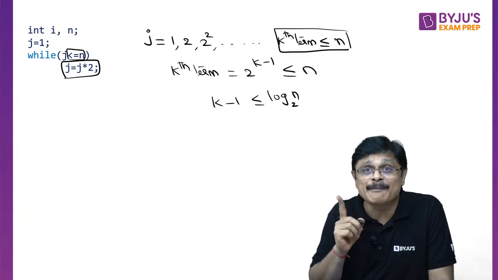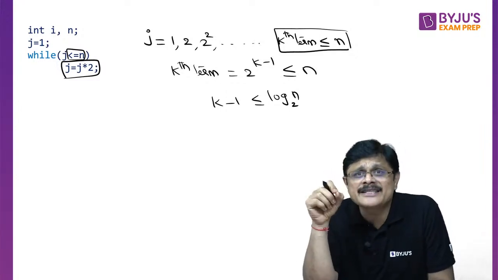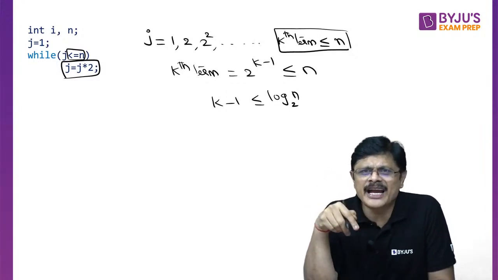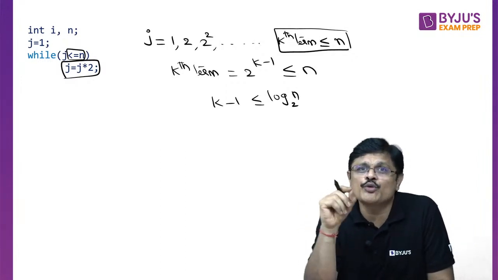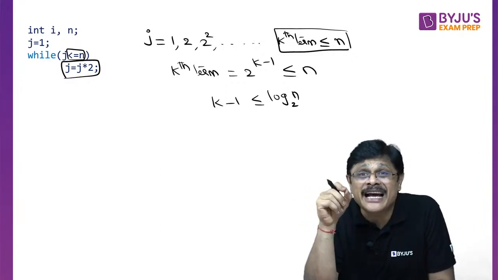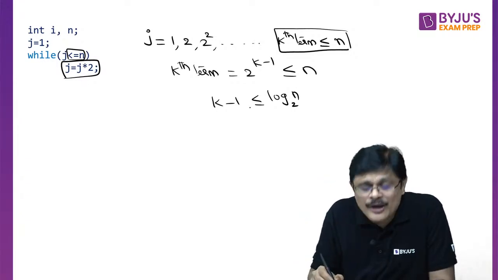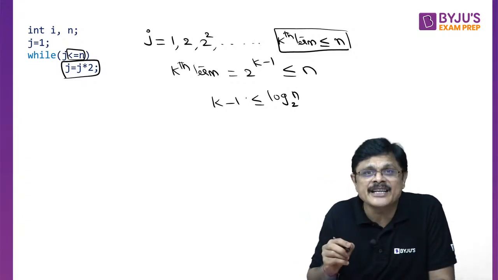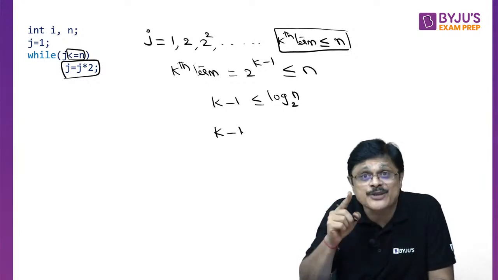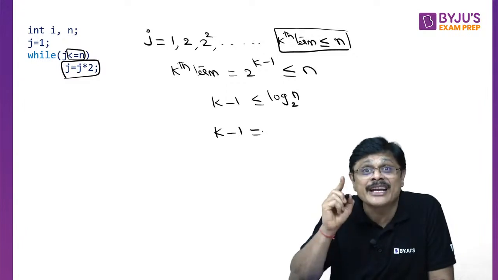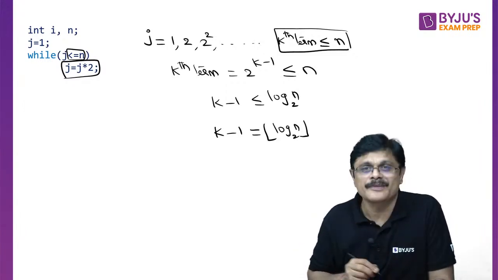Now see, this is interesting, this is important. If you are finding some integer value, because k has to be an integer only, right? K means what? Kth term. You cannot have a 2.1 term, 2.2, it has to be an integer. So you want some value less than or equal to this which is an integer, which means you have to take the floor of it. So you can write k minus 1 equal to floor of log n to the base 2.